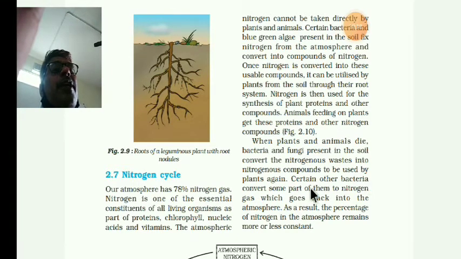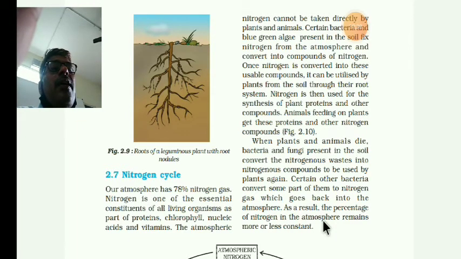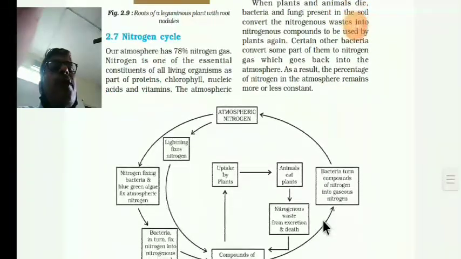Certain other bacteria convert some part of them into nitrogen gas, which goes back into the atmosphere. As a result, the percentage of nitrogen in the atmosphere remains more or less constant.